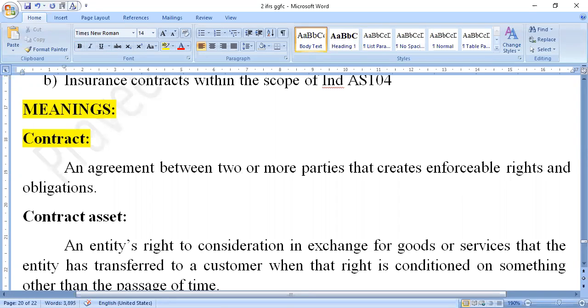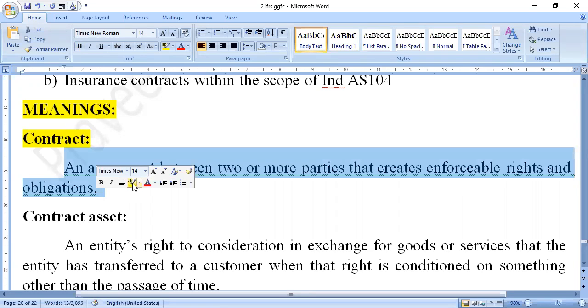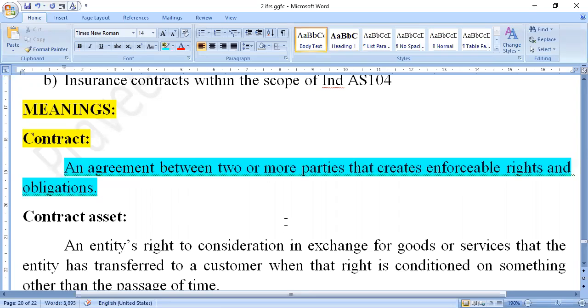A contract is nothing but the agreement between two parties. Here the two parties must and should make this contract based on legality.